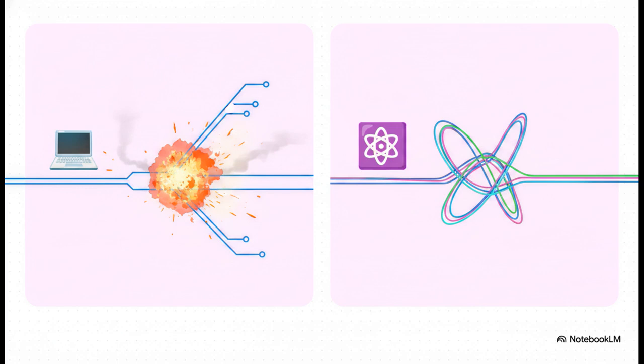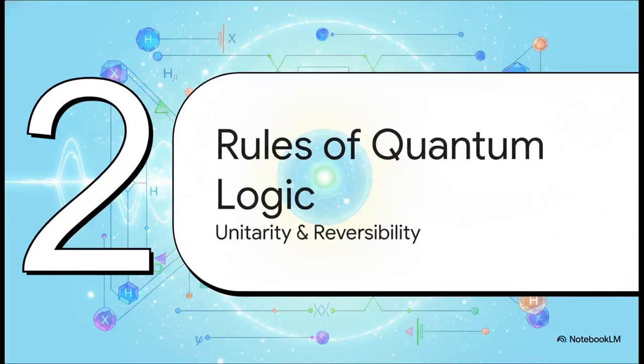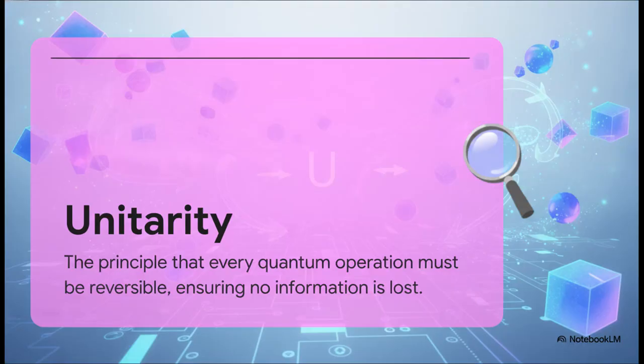It's a hard limit. Quantum gates, on the other hand, are a whole different ballgame. To operate without collapsing their delicate quantum state, they have to preserve quantum information perfectly. They are strictly reversible. Which brings us to Section 2, the rules of quantum logic, the strict fundamental rules that govern the quantum realm. Let's look at the core laws that dictate how information is manipulated at the subatomic level.